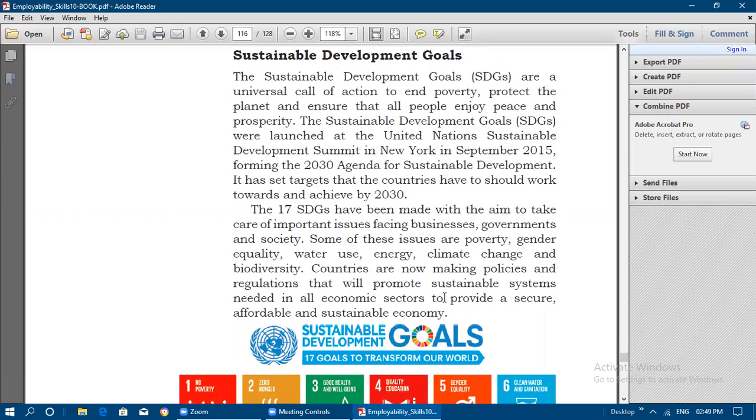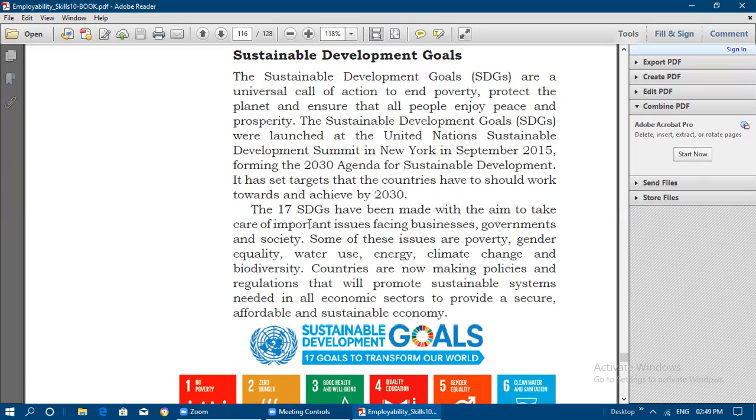in the second session. Okay, so now shortly we can go through the goals formed under the sustainable development goals. These 17 SDGs have been made with the aim to take care of the important issues facing businesses, governments, and society. Whatever issues are faced by business people, governments and society, goals related to all these issues have been framed.